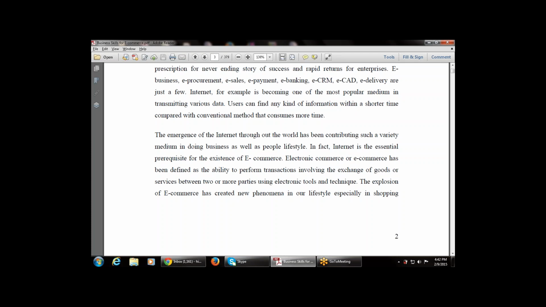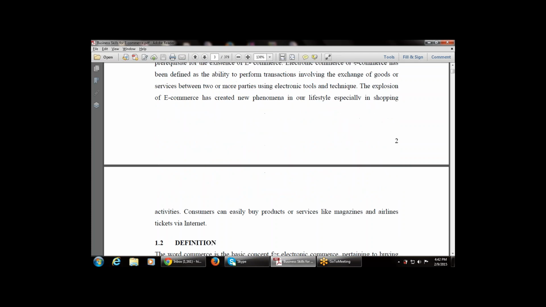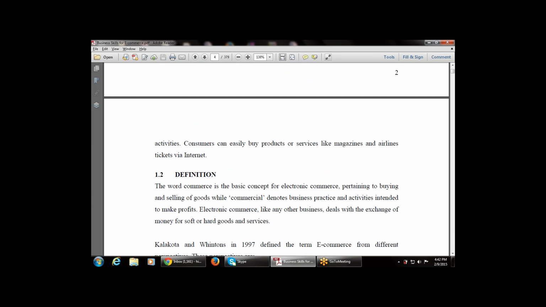The explosion of e-commerce has created new phenomena in our lifestyle, especially in shopping. E-commerce has become very popular in every lifestyle, especially in the shopping area. We have done so many shoppings with the help of e-commerce. For example, in India or any place, there are multiple e-commerce sites like Flipkart, Spencer, Facebook, Orkut. These are all done by e-commerce.